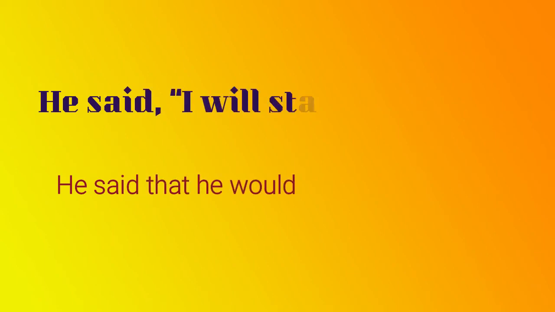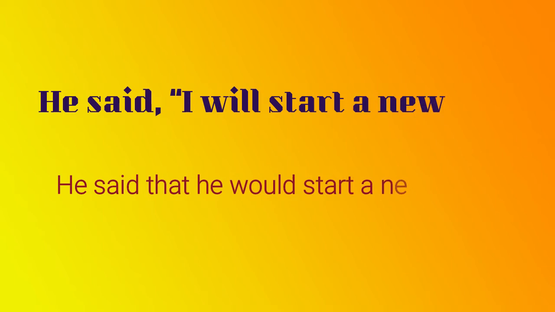Let's see one more example. He said, I will start a new job. He said that he would start a new job. Now, tell me what is the reporting clause here? The reporting clause is he said. What is the reporting verb?